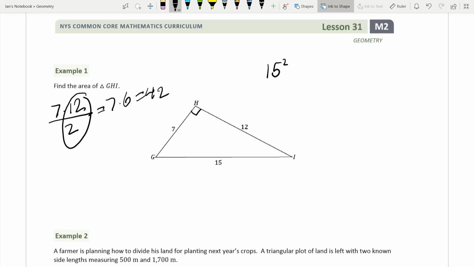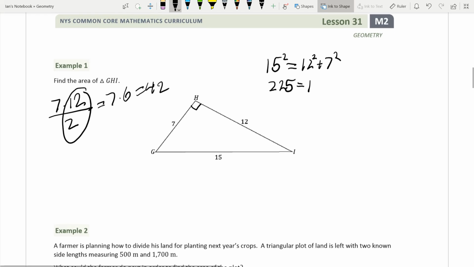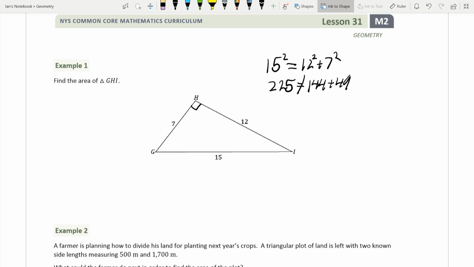Let's make sure it is. So is 15 squared equal to 12 squared plus 7 squared? Well, 15 squared, I want to say that's 225, and I'm pretty sure it is. Is that equal to 144 plus 49? Clearly it's not. This is not a right triangle.